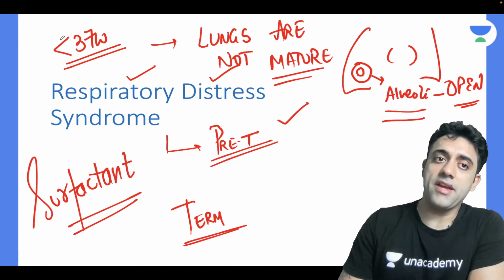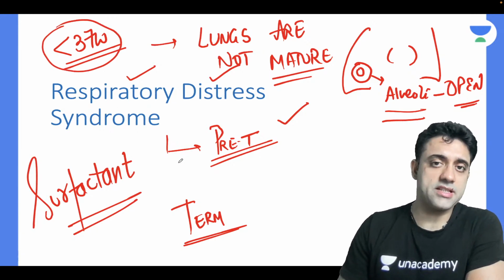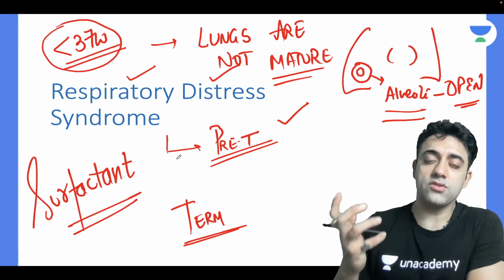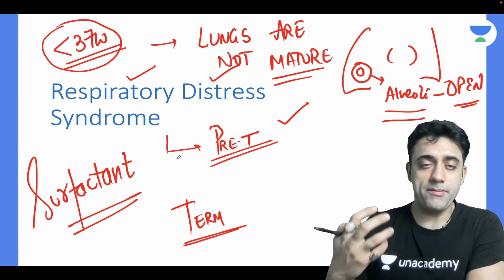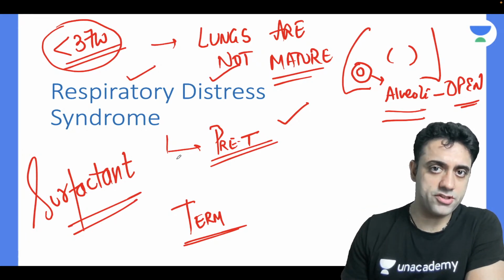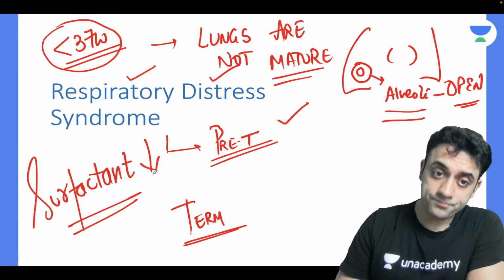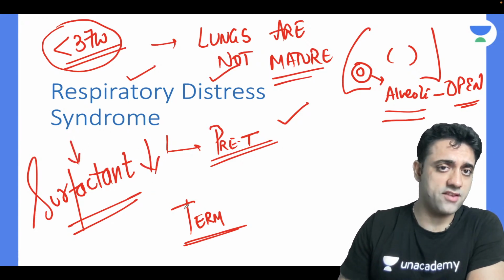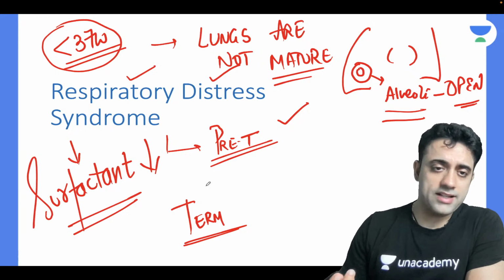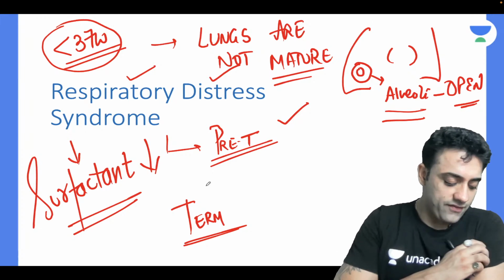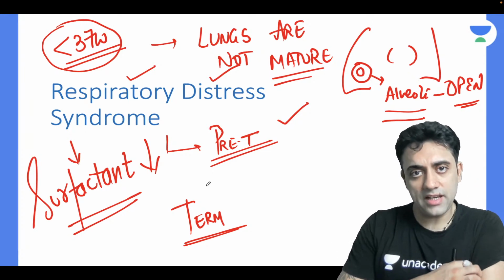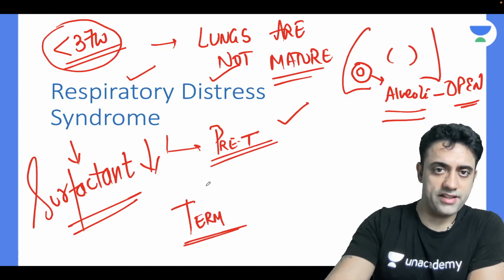As the baby is premature, the more premature the baby, the less mature the lungs will be. The baby's lungs wouldn't have that much maturity. Why? Because of the decreased production of surfactant, and that's it. So that comes to a very basic question: when are you expecting the surfactant in the lungs? When are you expecting the surfactant in the amniotic fluid?